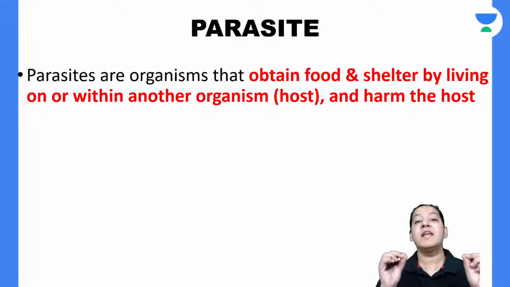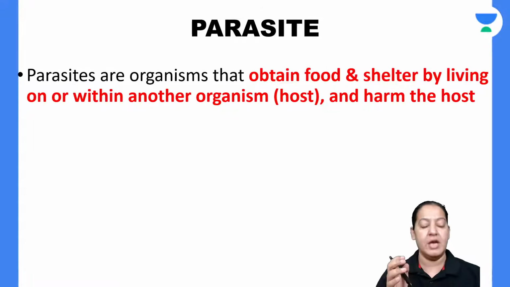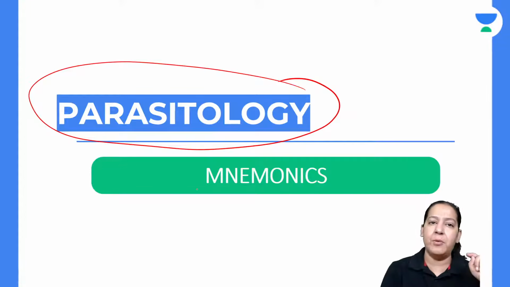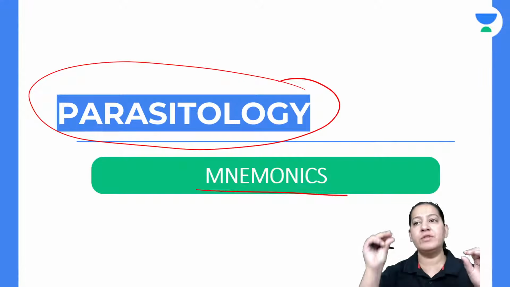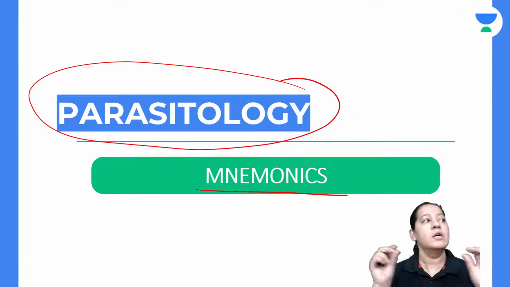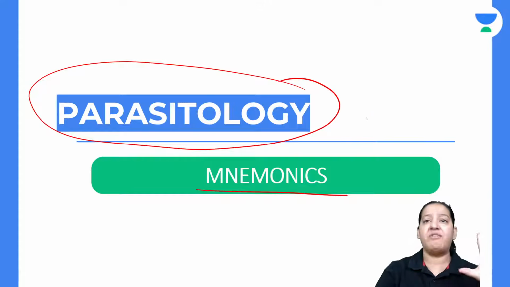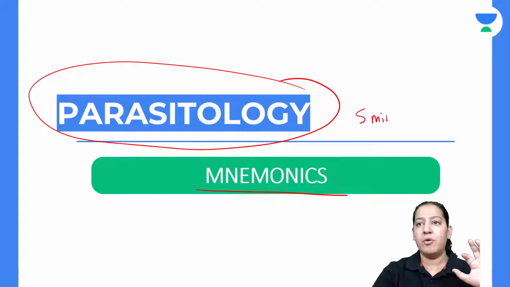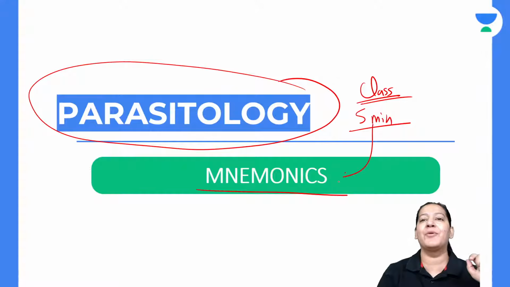Before starting the mnemonics of parasitology, you should know the classification of the parasites. When I give you any mnemonic, the mnemonic will contain multiple parasites, so you should have an overview of which parasites belong to which category. So you should know a thorough classification of the parasites. In the first 5 minutes of the lecture, I am going to teach you the classification of entire parasitology. After that, we will start mnemonics one by one.